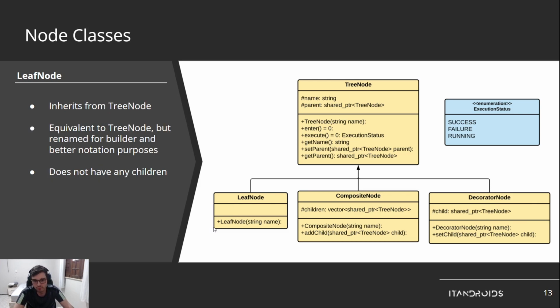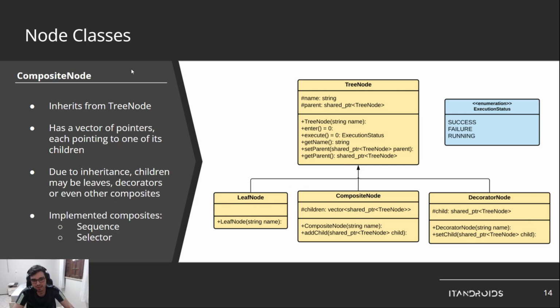So leaf node is equivalent to tree node, but we renamed it just for notation purposes because it makes more sense for the user to implement from leaf node instead of tree node. And it does not have any children.